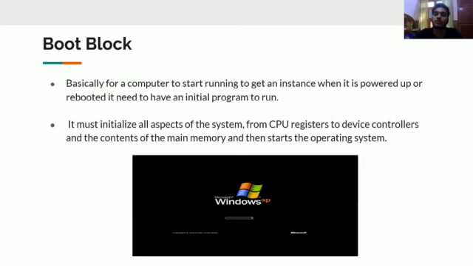When the window is starting, it is initializing all the aspects of the system, from CPU registers to device controllers and the content of the main memory. It makes the system fit for working after booting is done. So this is a simple concept: when you start your computer, booting is done.